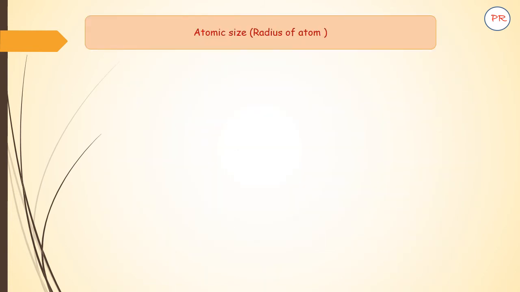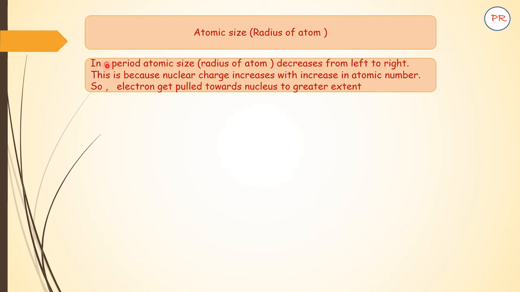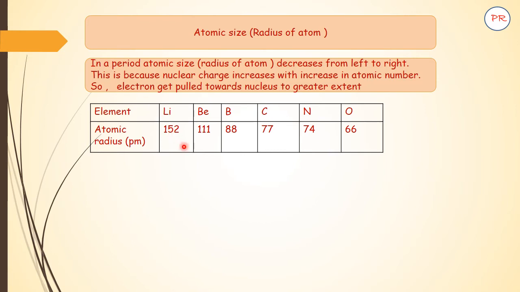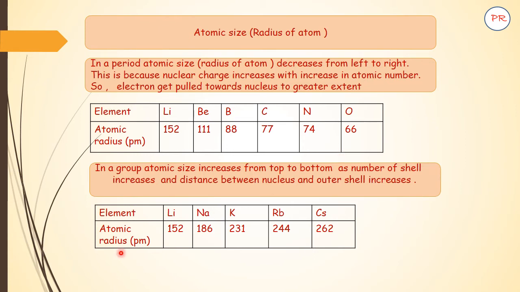Atomic size is nothing but the atomic radius. It is the distance between the nucleus and the outermost orbit. If we consider the second period, then you will find atomic size goes on decreasing from left to right, because the number of electrons goes on increasing, and as a result atomic size goes on decreasing. In the same manner, if we talk about a group, you will find atomic size goes on increasing in the downward direction.